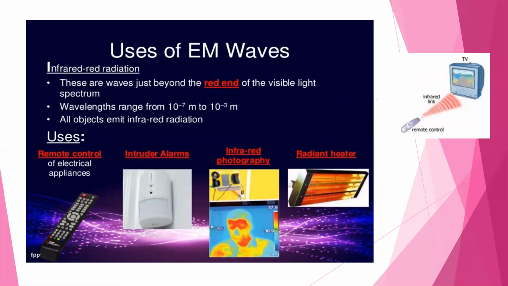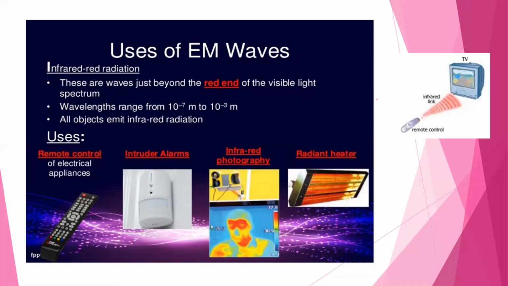Next is infrared radiation. Infrared waves or millimeter waves. Unguided infrared and millimeter waves are widely used for short range communication. These waves are used only for short range communications.